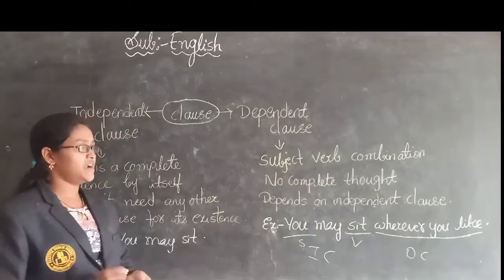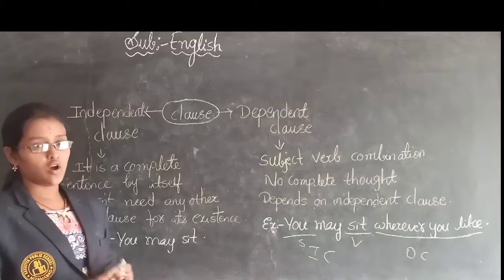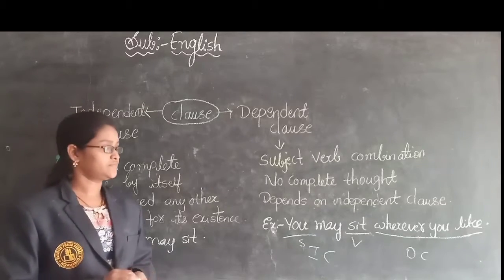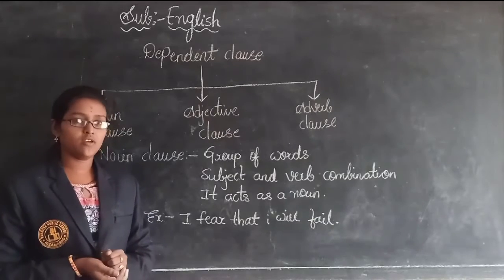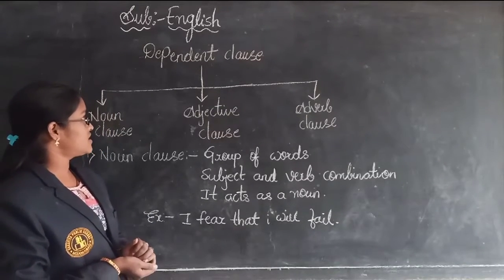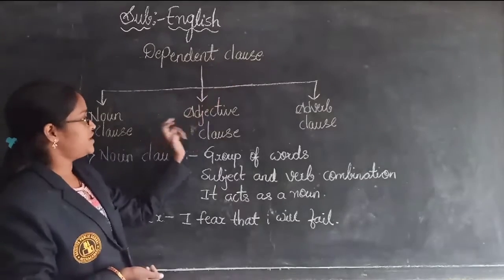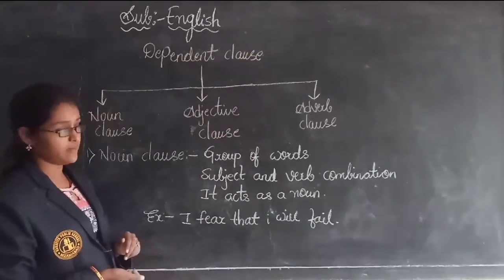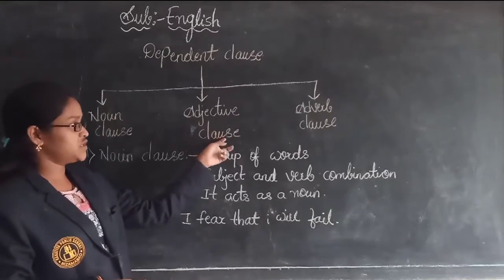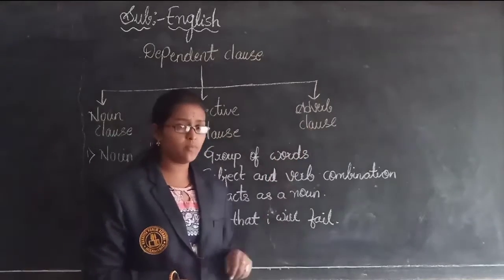And again, these are divided into three types. Now we have discussed the dependent clause as well as the independent clause. Next, the dependent clause is divided into three types. How many types? Three types. What are they? The first one is noun clause, the second one is adjective clause, and the third one is adverb clause.